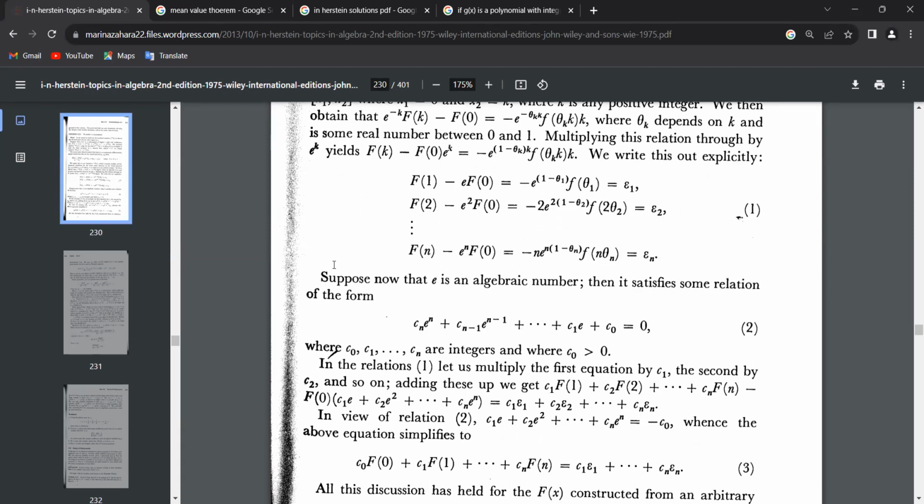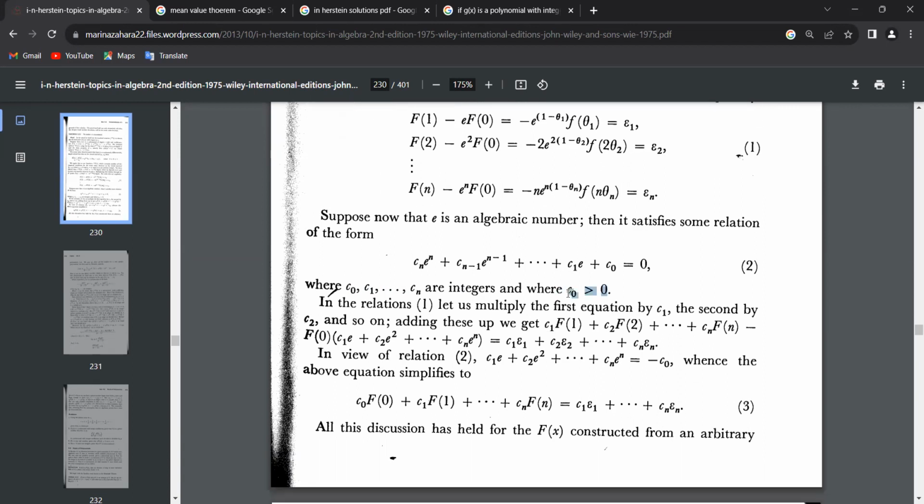Then he says, suppose that e is algebraic, then it is the root of some polynomial with integer coefficients, by definition, where all these are integers and c naught is greater than 0. I don't know how he claims that. You can just multiply by minus 1 if it is less than 0. Oh, okay.